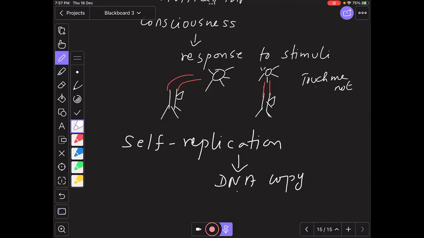Any questions up to this? Sir, for growth dependent movement, you said another term, no? Trophism, right? I'll write it. Trophism, and independent is nasty.